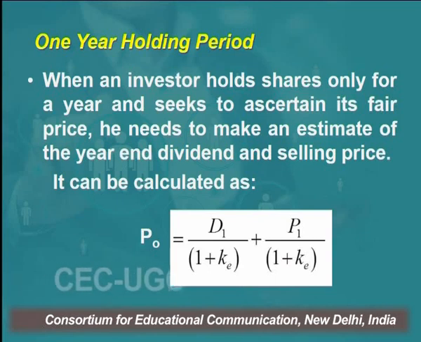Means the first case which I am taking is that an investor assumes he will buy the share and hold it for 1 year, and after the end of the year he expects to get this much dividend, and when he sells the share at the end of the year, what will be the price he is expecting from a share, right? So with these two estimates, I would say, right?